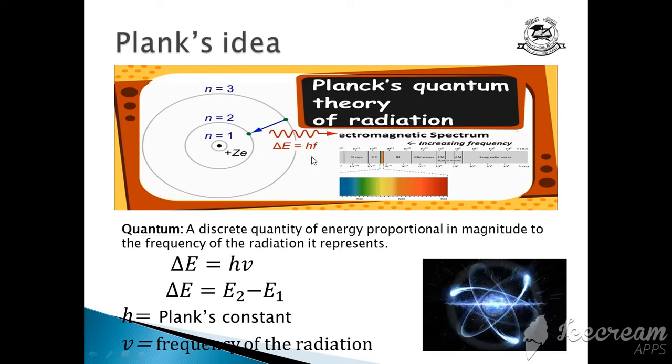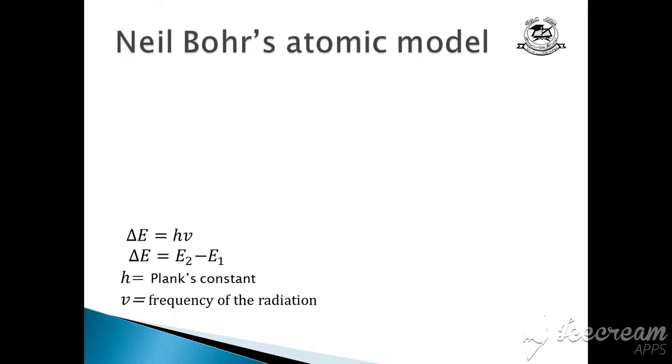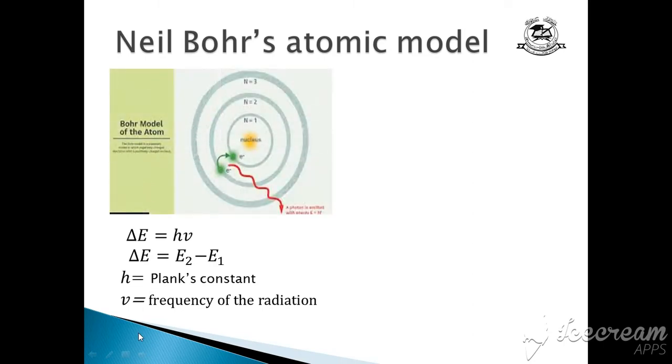Sometimes frequency is represented with f. So here it is written f, and ν is also a symbol for frequency. So this energy difference depends upon these two things. Alright, so that was Planck's idea that was used by Niels Bohr in the atomic model. The same calculation is on page number 49, you can see what Niels Bohr said, that energies are quantized.